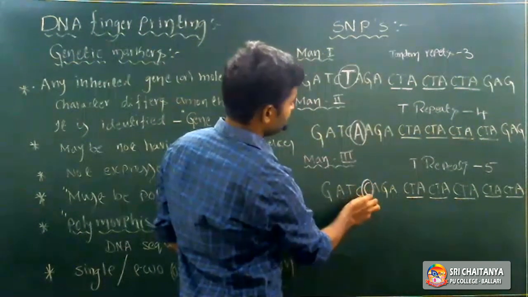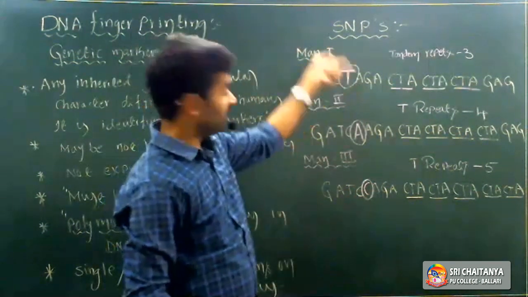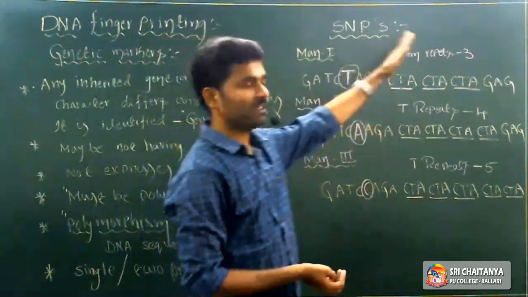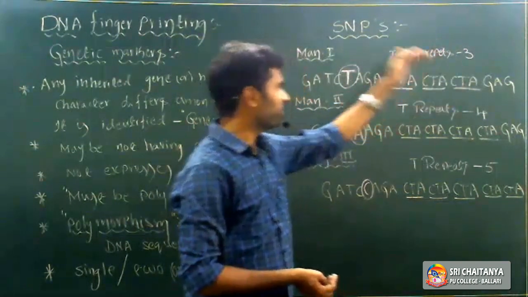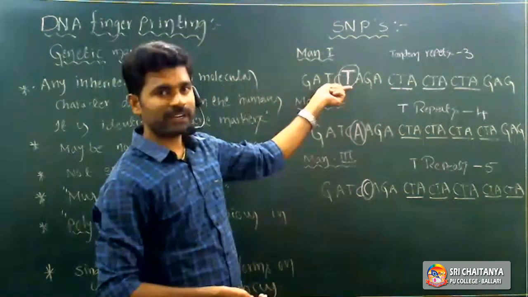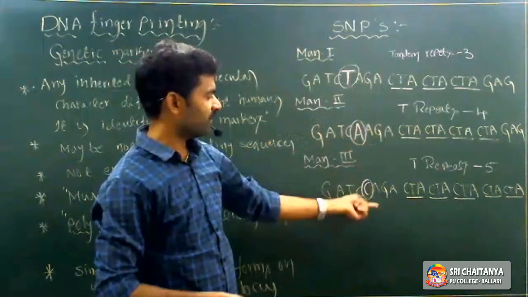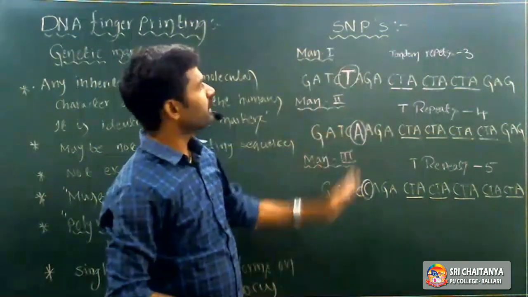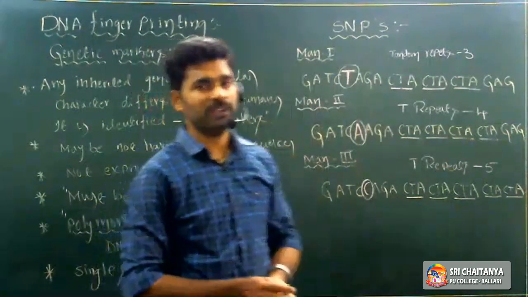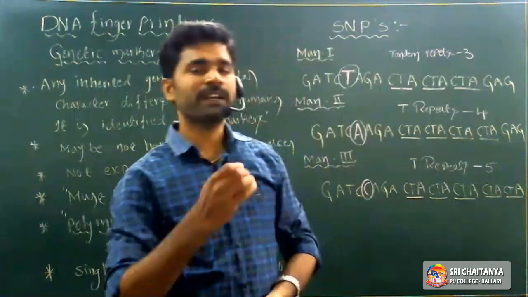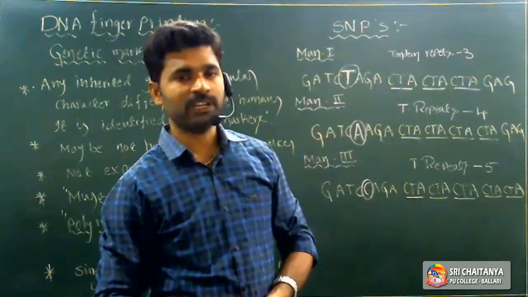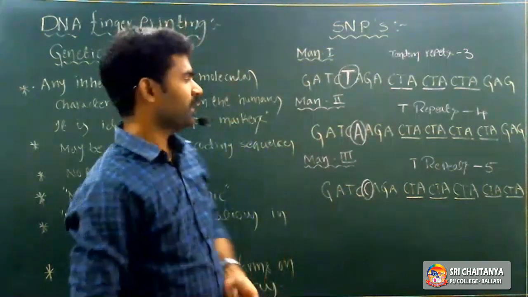A single nucleotide leads to change in this genetic material. Okay, tandem repeats vary, and along with the tandem repeat number, a single nucleotide leads to change in the DNA. Here it is T, A, C, right? So we call it SNP, single nucleotide polymorphism.